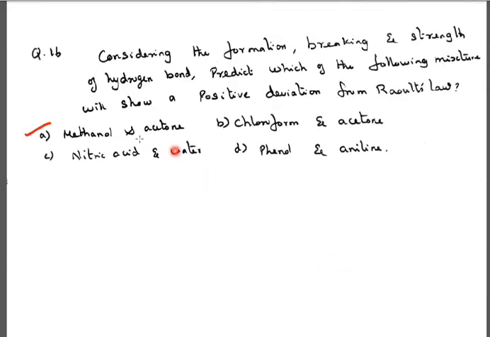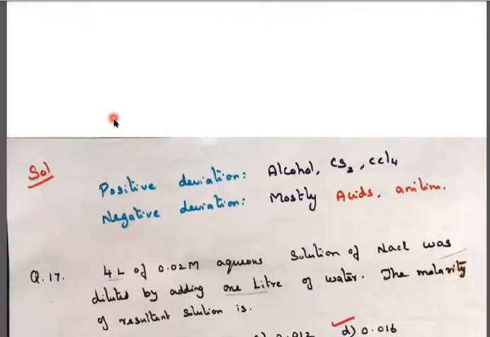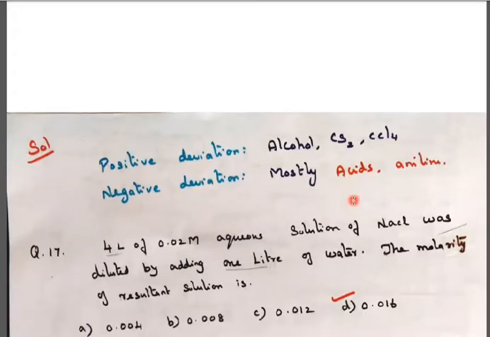And the question: methanol, alcohol and acetone. They have asked for a positive deviation. Chloroform, aniline and acid are negative deviation. Alcohol is a positive deviation, so click and write it for 4 marks. Easily you can secure this one. Please learn this: note down, positive deviation is alcohol, carbon disulfide and carbon tetrachloride, and negative deviation is mostly acids.